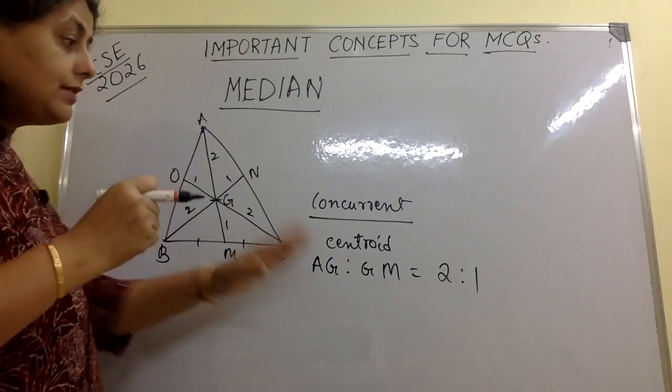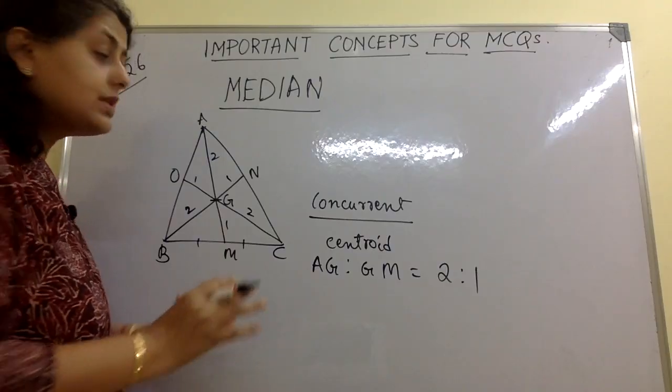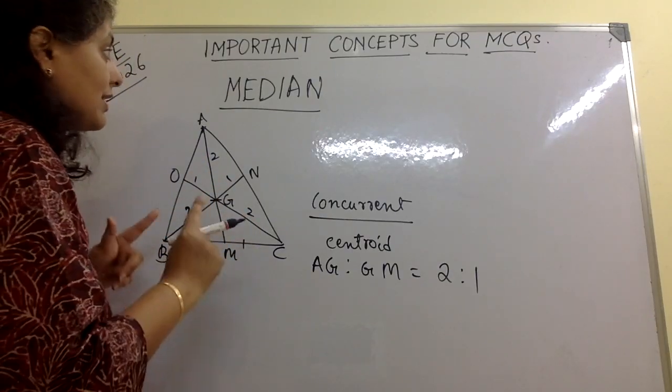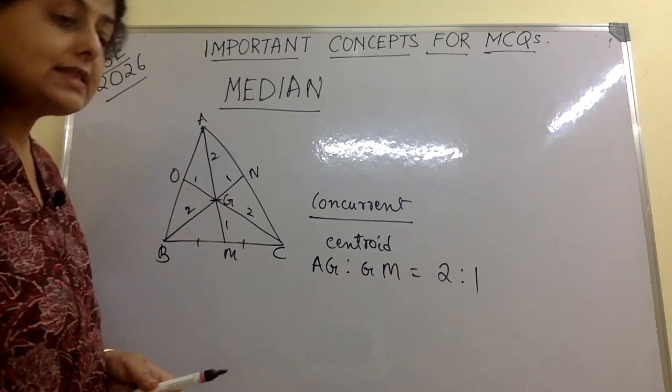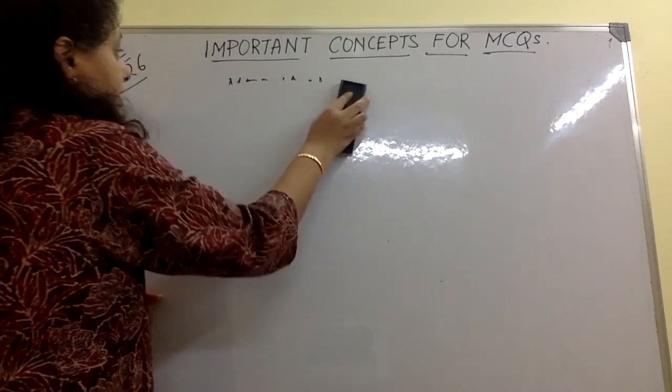So this is one thing you will always need in your sums, especially in the MCQs. So I thought I will tell you this. This is one thing about the median that you must know. Now let's come to the second one. What is the second concept that you must understand?